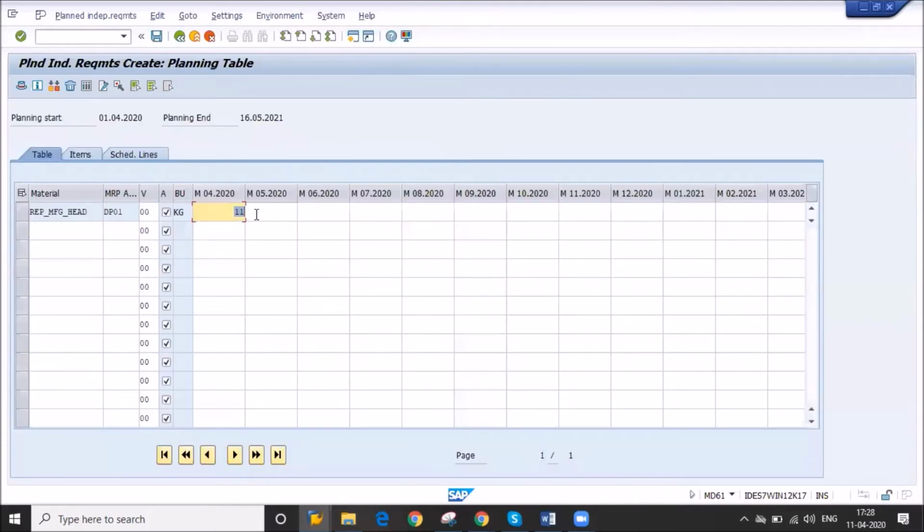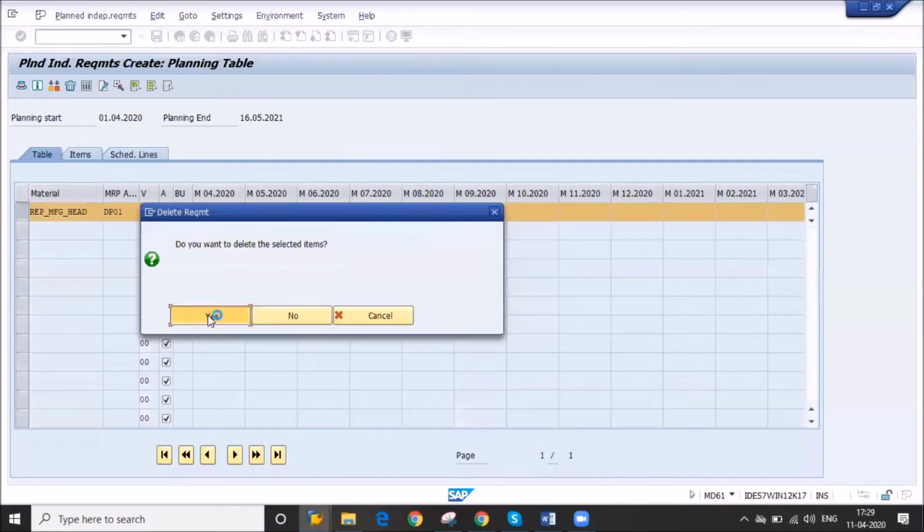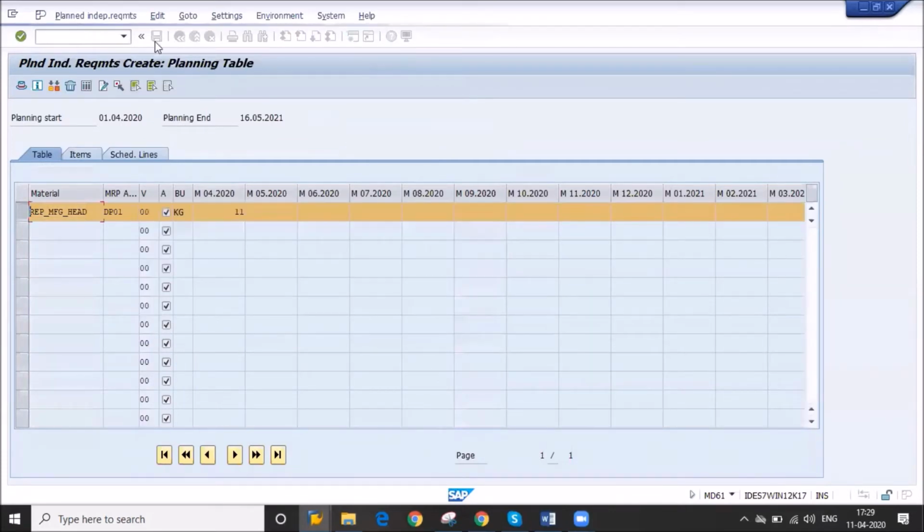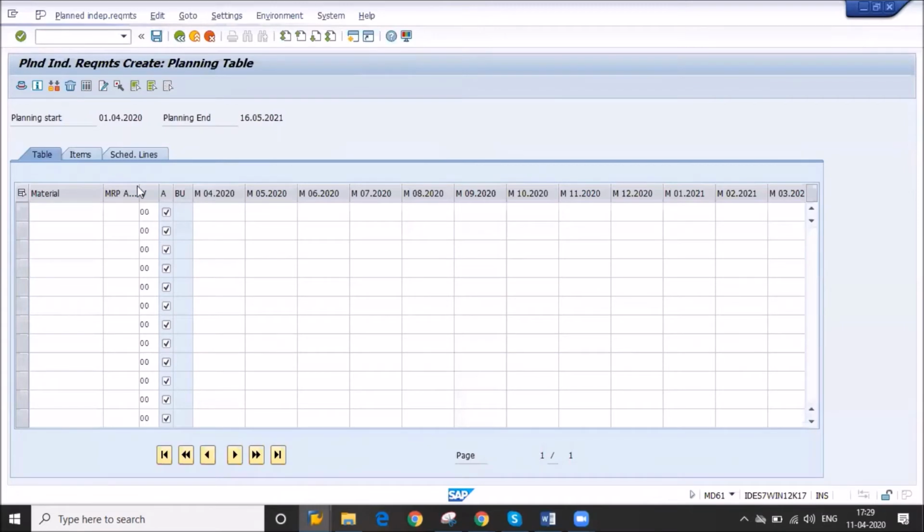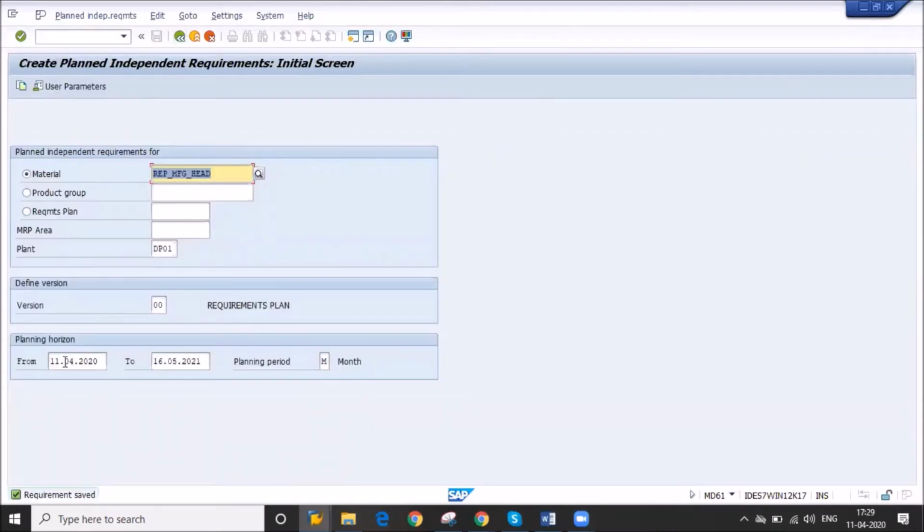There are 11 components, which I had given earlier. I will delete my old planning, so again I will give it from today.